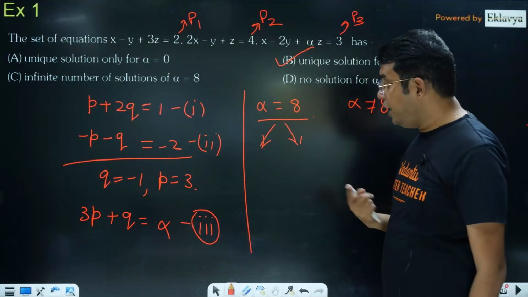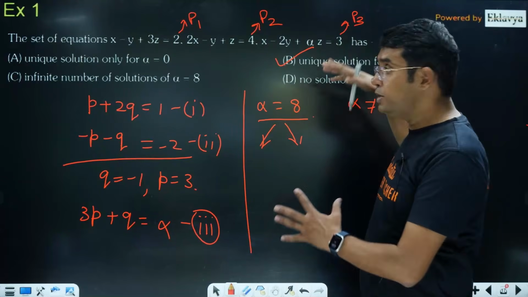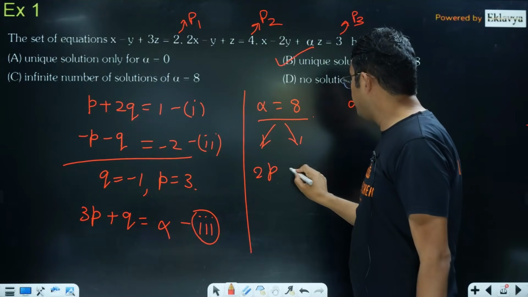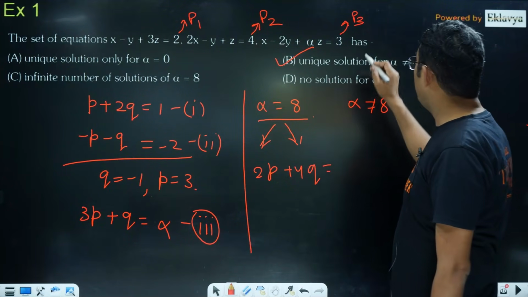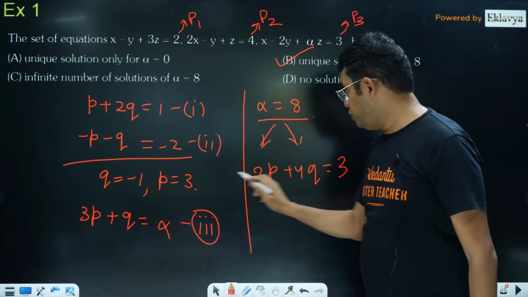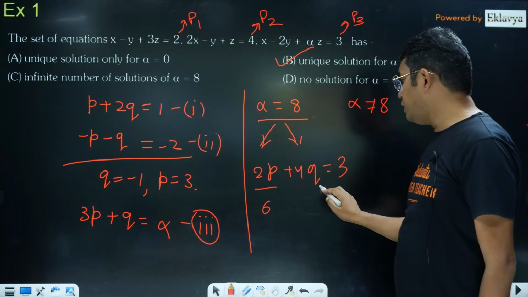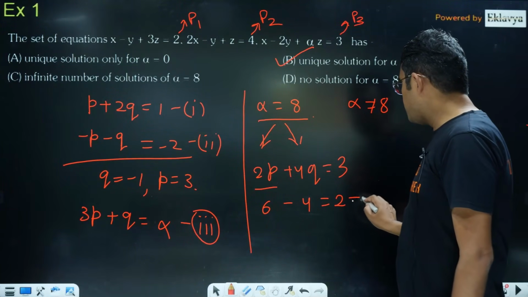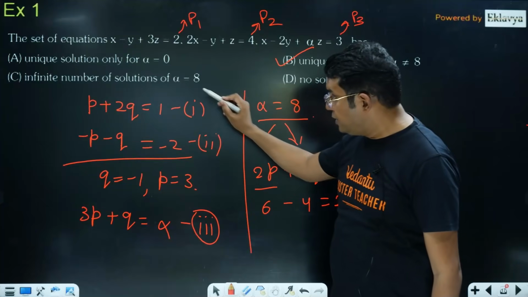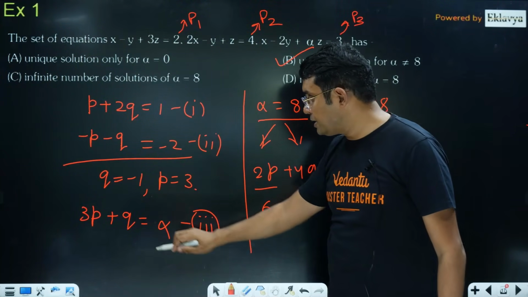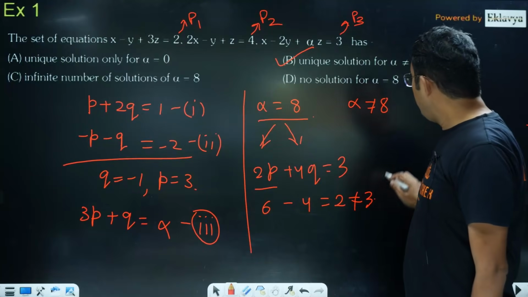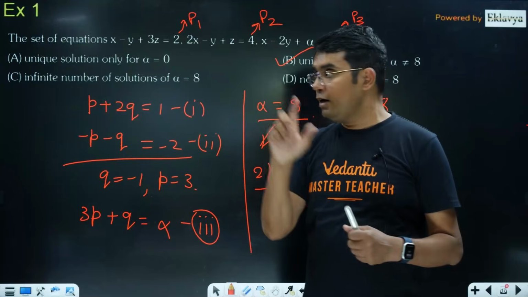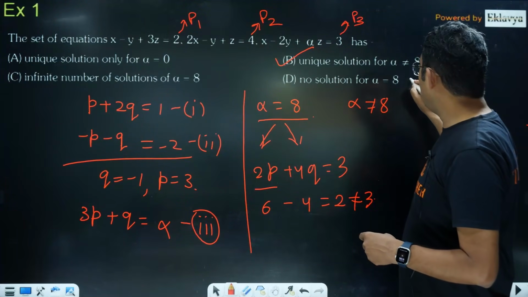Now for alpha equal to 8, we will now check the fourth equation that is coming from the coefficient on the right hand side. So 2 into P, plus 4 into Q and that should be equal to 3. But if I put P equal to 3 here, it becomes 6. If I put Q equal to minus 1, it becomes minus 4, that is equal to 2, which is not equal to 3. That means even if we take these values as 3 and minus 1 and take alpha as 8, it will not satisfy the fourth equation, which means the no solution case. It will be a prism. So no solution for alpha equal to 8.